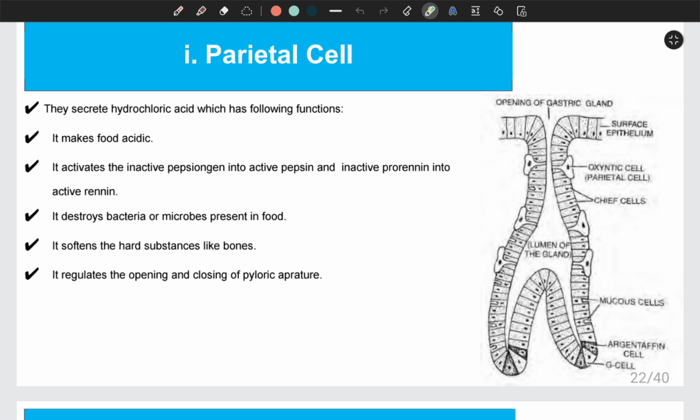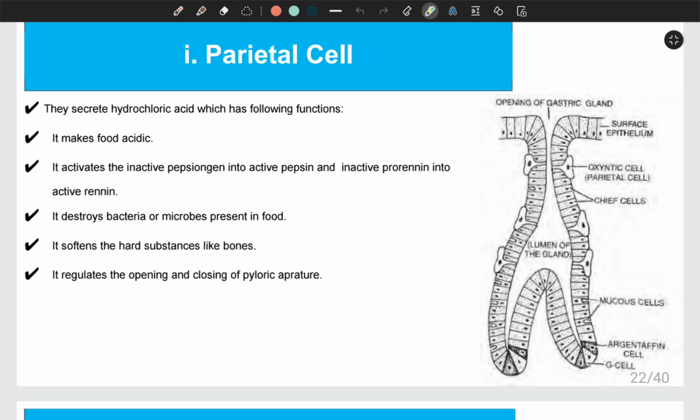Similarly, it activates the inactive enzyme known as pepsinogen, which is produced in the stomach, into active pepsin, and it also converts the inactive prorenin enzyme into the active enzyme known as renin. So here the hydrochloric acid helps to activate the enzymes, and there are two enzymes produced in the stomach, pepsinogen and prorenin.